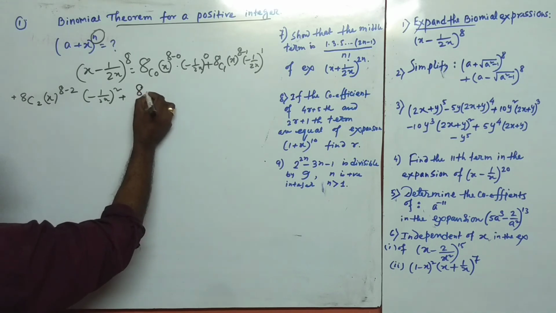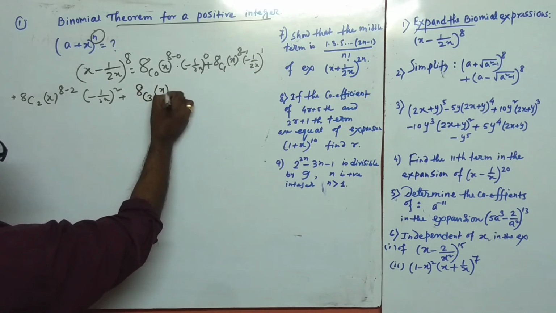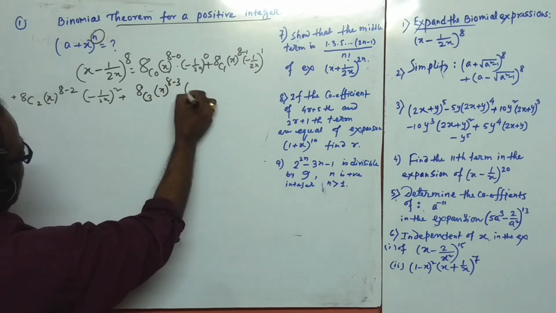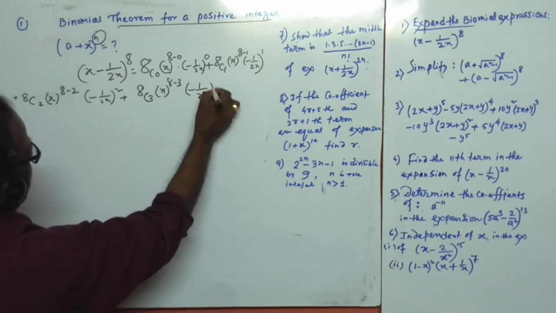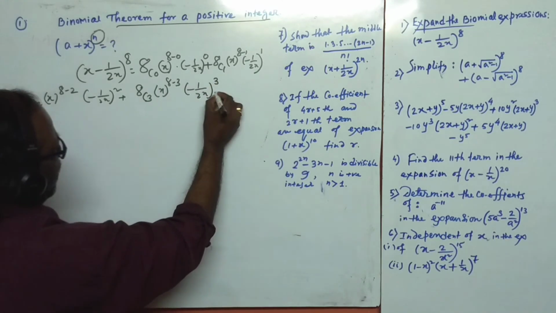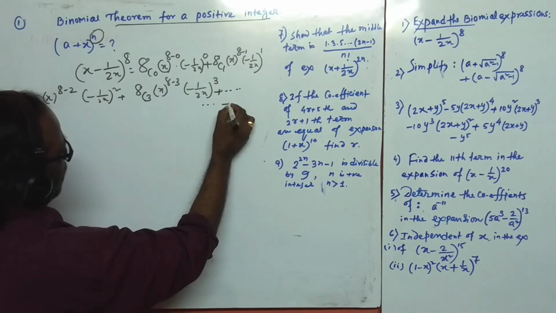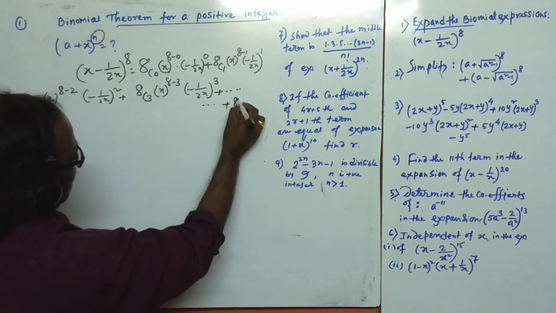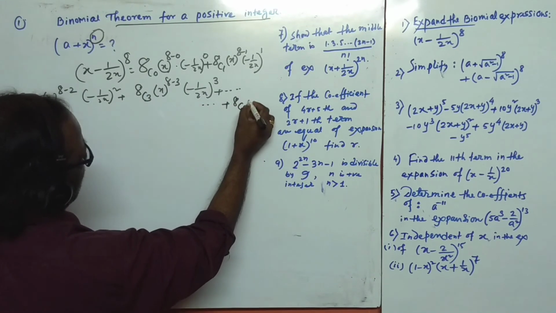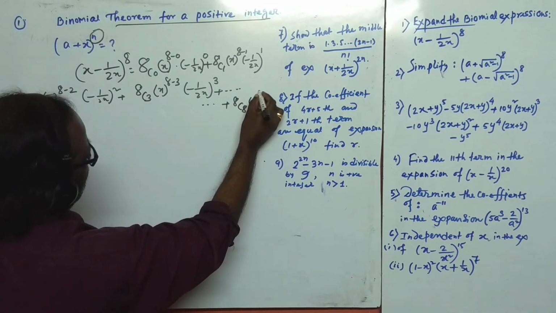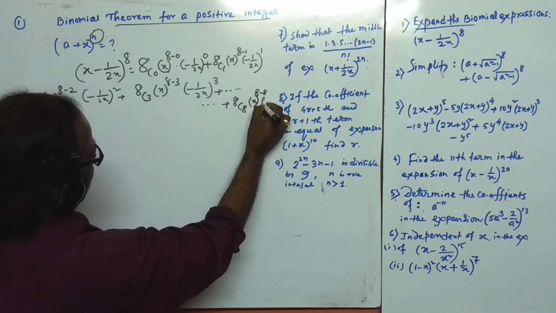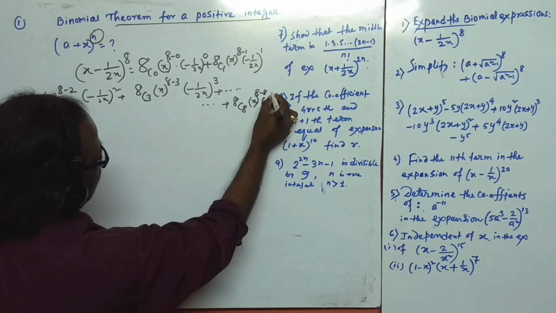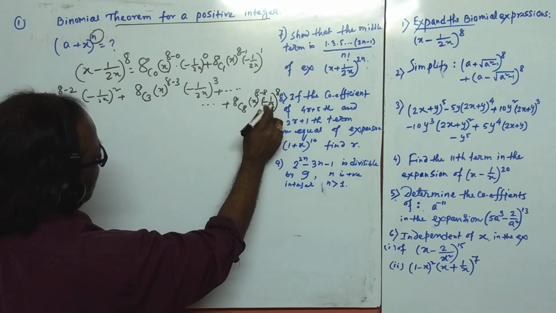Same as 8C3, x to the power 8 minus 3, minus 1 by twice x whole to the power 3, dot dot dot dot. Okay, and 8C8, x to the power 8 minus 8, minus 1 by twice x whole to the power 8 here.